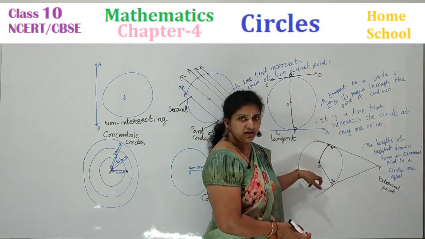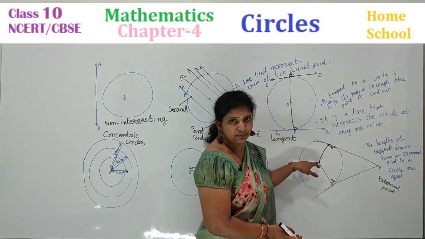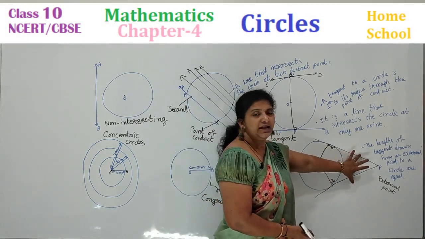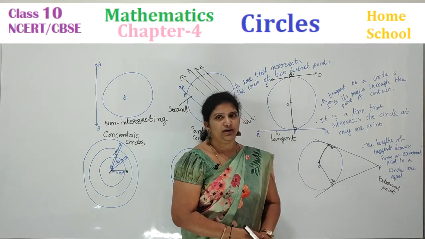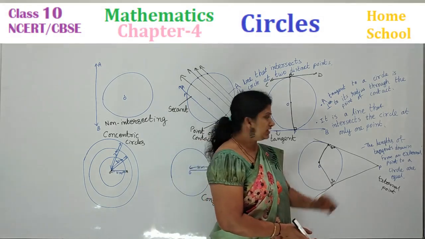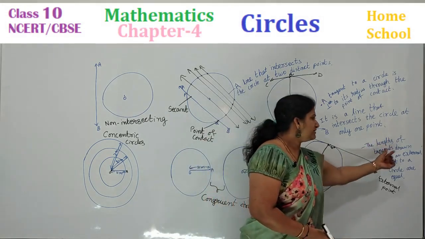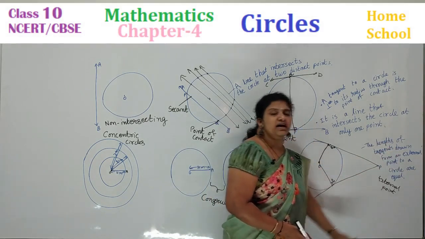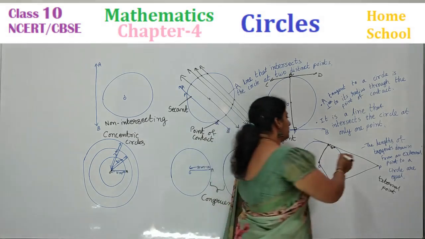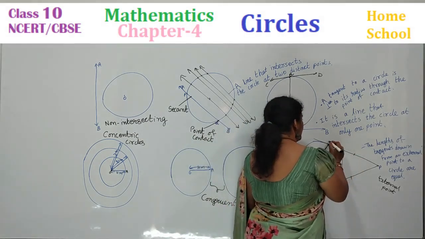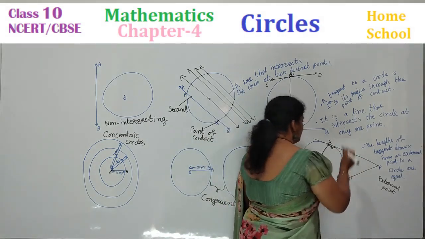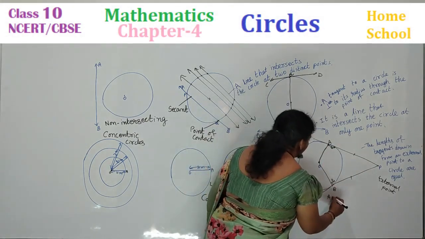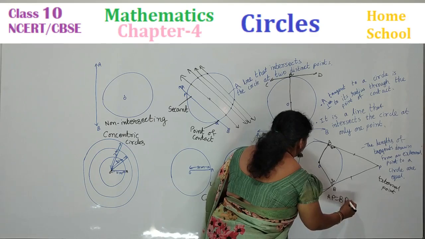This tangent is perpendicular to this center, and this is also perpendicular to this center. Now, I will say the tangent's length is also equal. How can I say that, children? Look here, the length of tangents drawn from an external point P to a circle are equal. So, let me mark this A and this is P, this is B. I will say that AP is equal to BP.